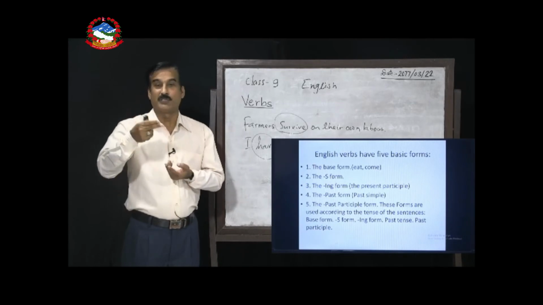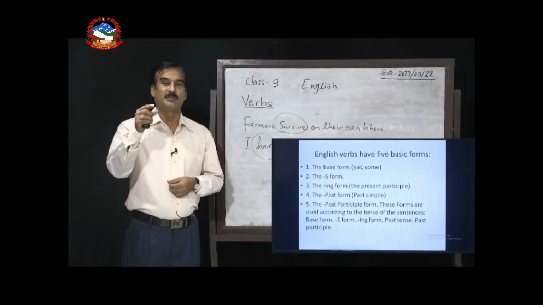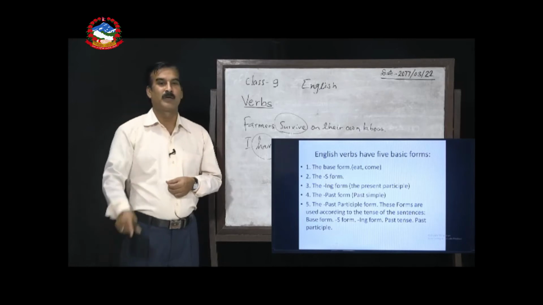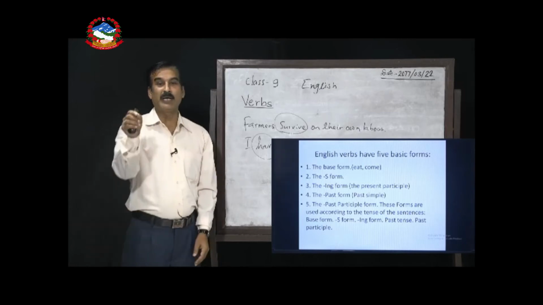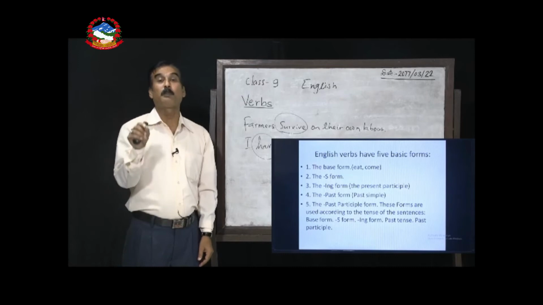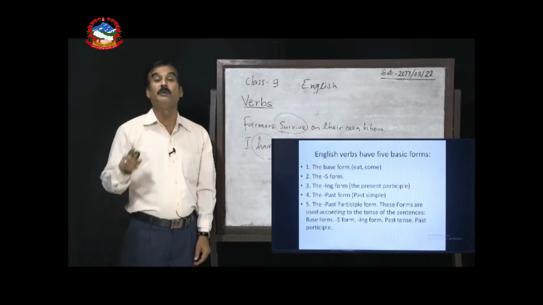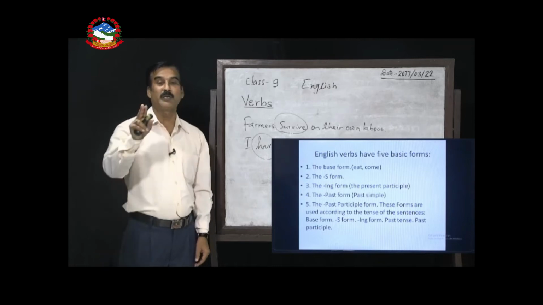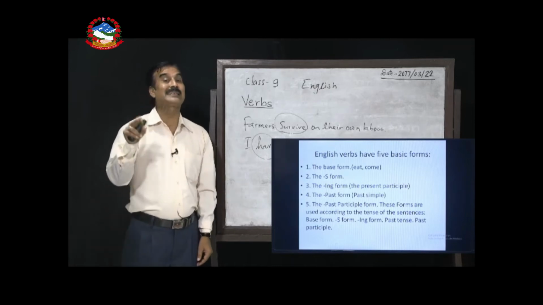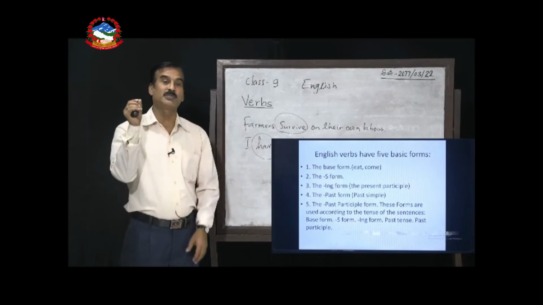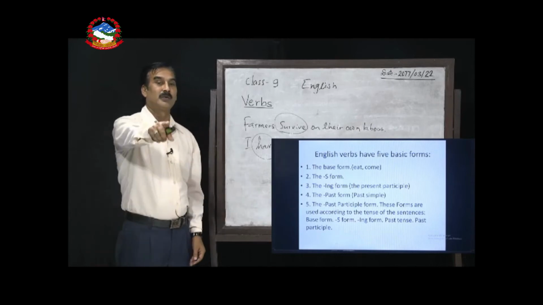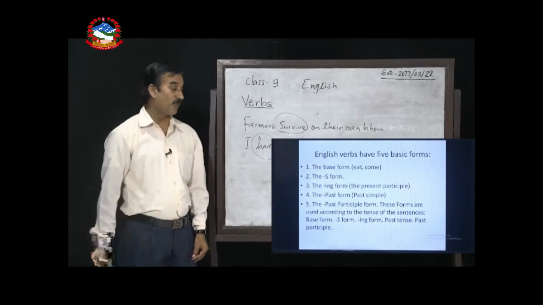For differing the tenses, we can differ the form of the verbs. Fourth one, the main verbs have a past form. Generally we say simple past form or V2 form. And the fifth basic idea to know whether this is a main verb or not is known as the past participle form.